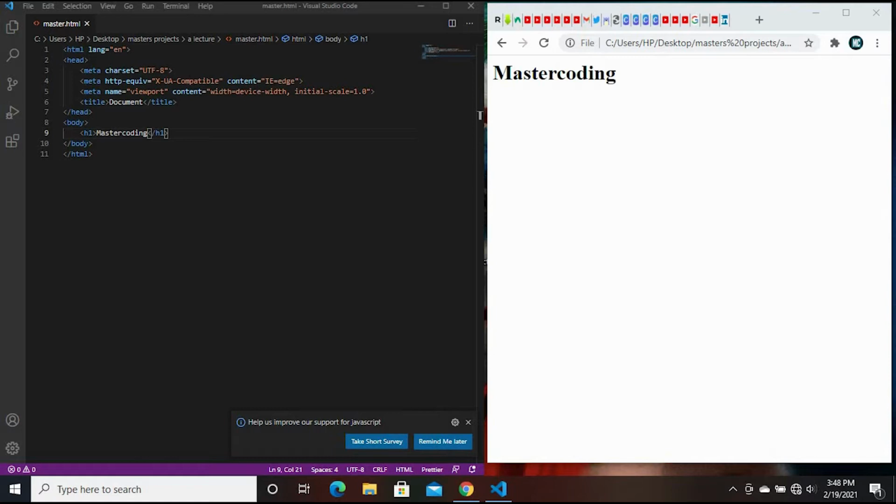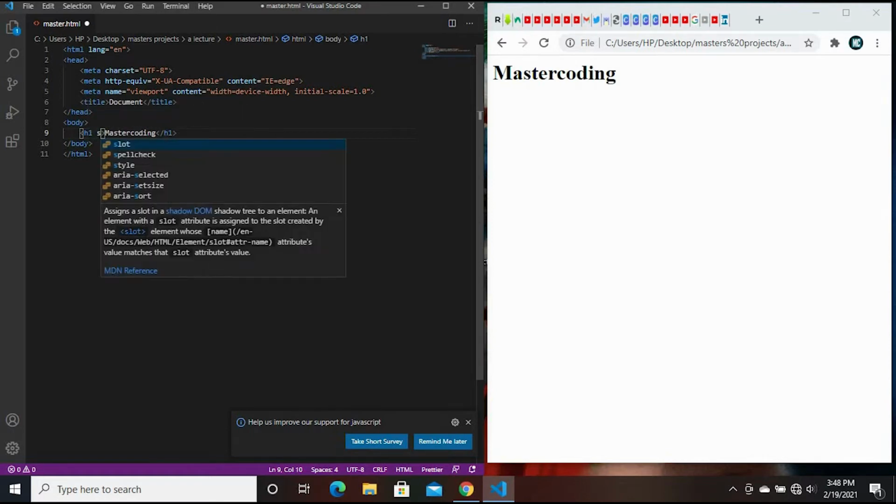First, we'll start with the 3 ways to insert CSS. The first way we are going to look at is inline CSS. Inline CSS means you just put your CSS directly into your HTML tag. Let's do something here.